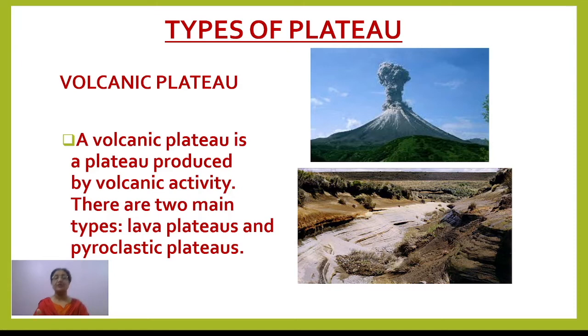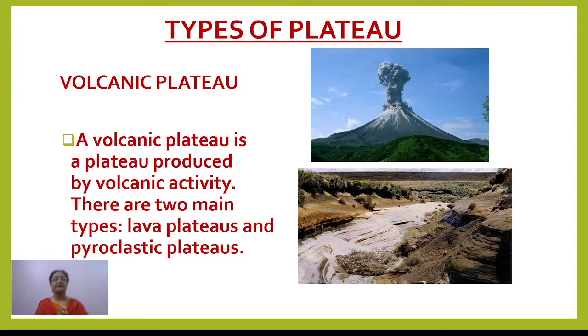Now what is a fissure type volcano? Whenever through a crack the magma comes out in the form of lava and spreads over the nearby area, and layer by layer deposition takes place. When the layers cool down, it results in the formation of a higher landform, and that is a volcanic plateau, right?